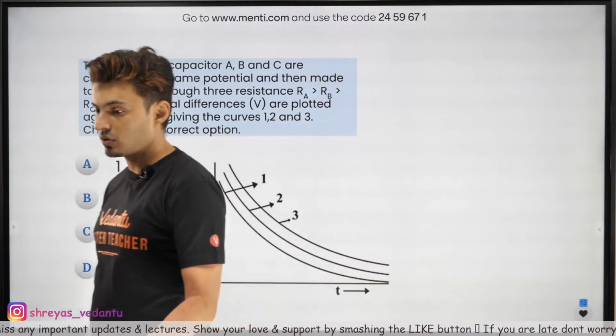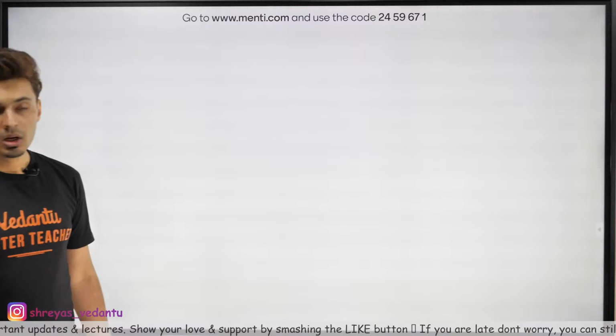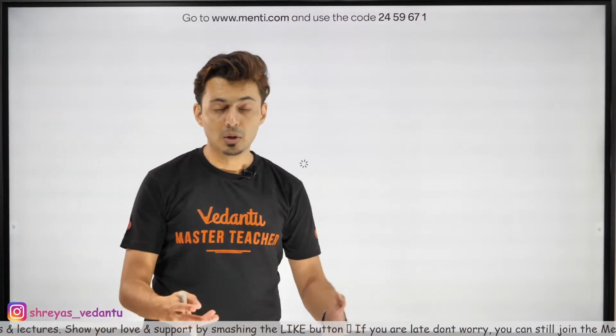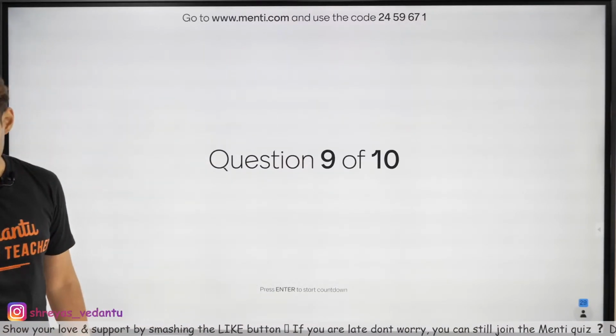So that's how you're supposed to solve it. You should just know how to use the formulas. Don't worry. Second last question coming up, 9th question.